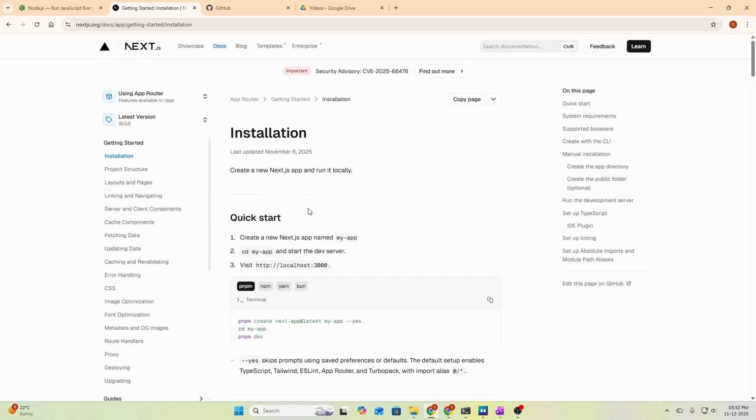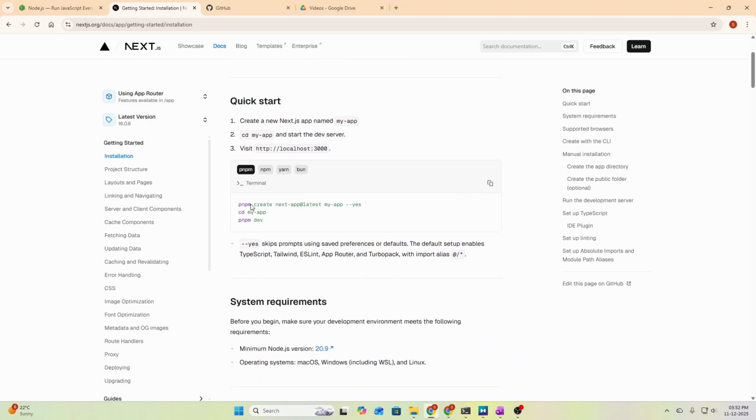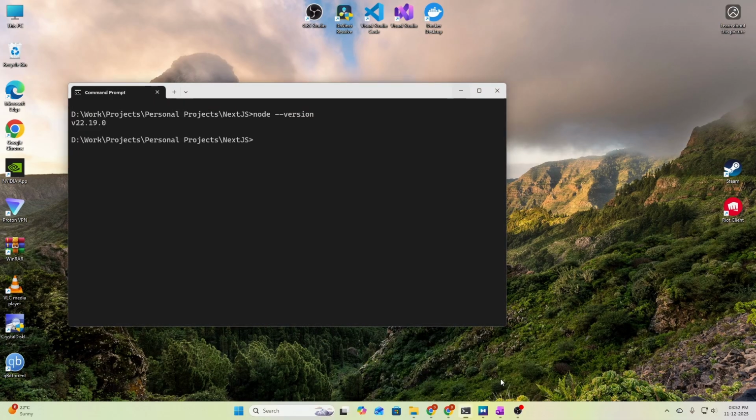To create a project with Next.js, we need to run these commands. We are using the npm package manager, and the command we need to run is npx create-next-app@latest, and then the project name. So let's start by creating that. Let me go to my console.